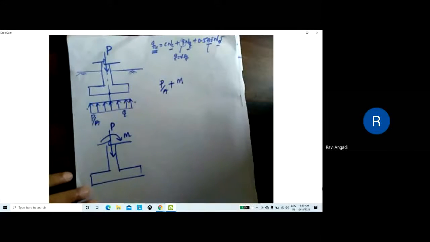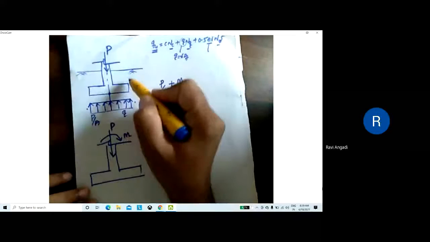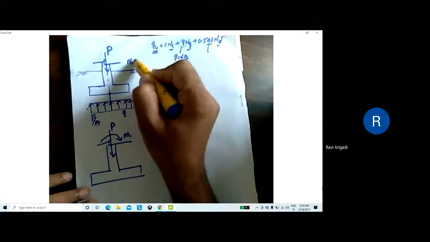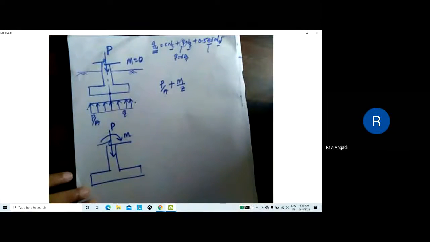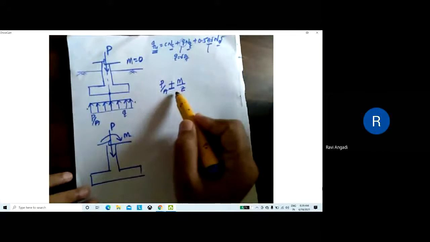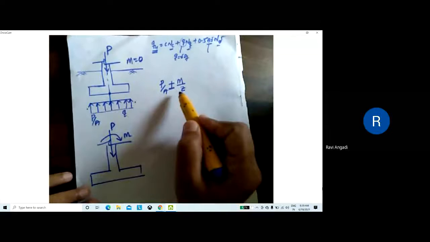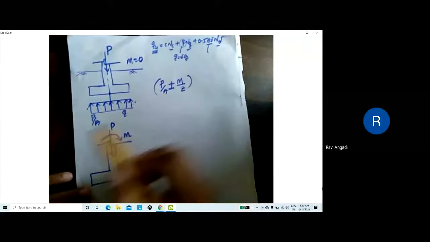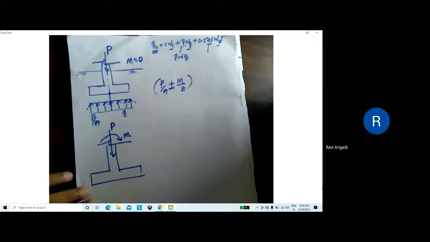Are you getting my point? Yes, sir. Okay, along with that, moment is acting. In the first case, the moment was 0. So this is the equation we use. I think you remember this equation: P by A plus or minus M by Z.